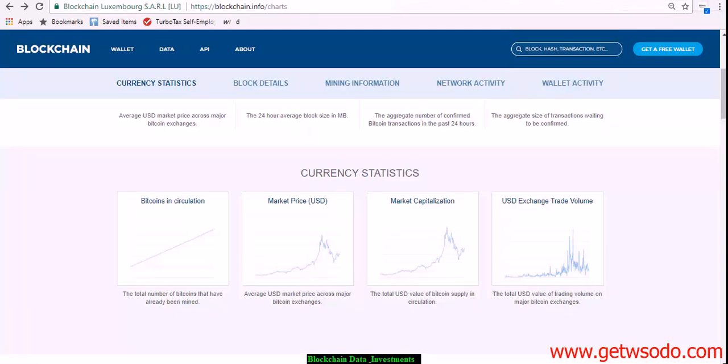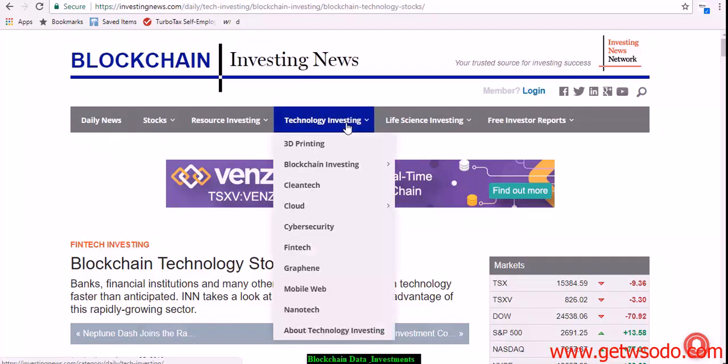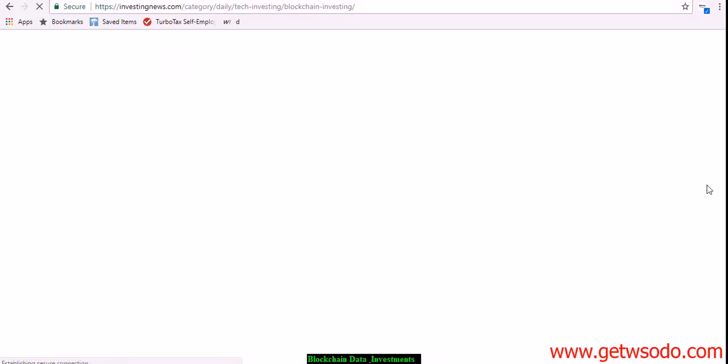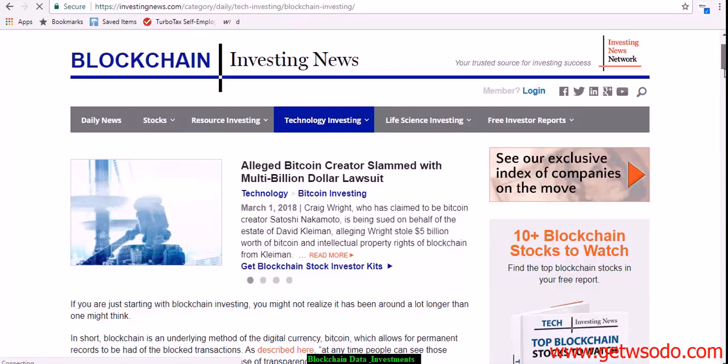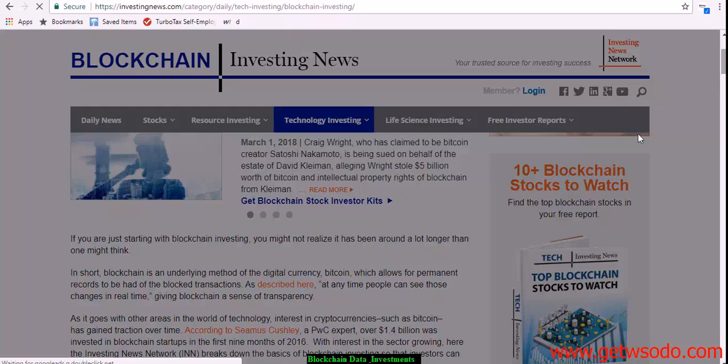One site that I have used to really look at some blockchain investments is if you go to investingnews.com, and once again, this URL will be below. There's tons of different investments, but you can go to blockchain investing and just click this. It's going to show you a whole bunch of different companies that you could own stock in that are blockchain or Bitcoin or mining operation companies. A lot of them based in Vancouver, BC, a few of them in Washington State, where I currently am. Probably not to be much longer.